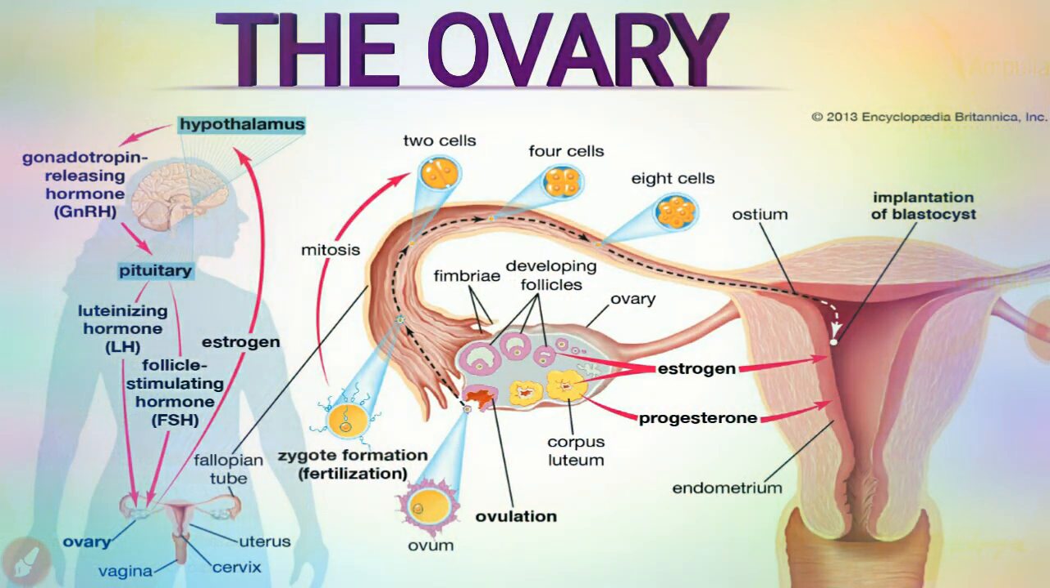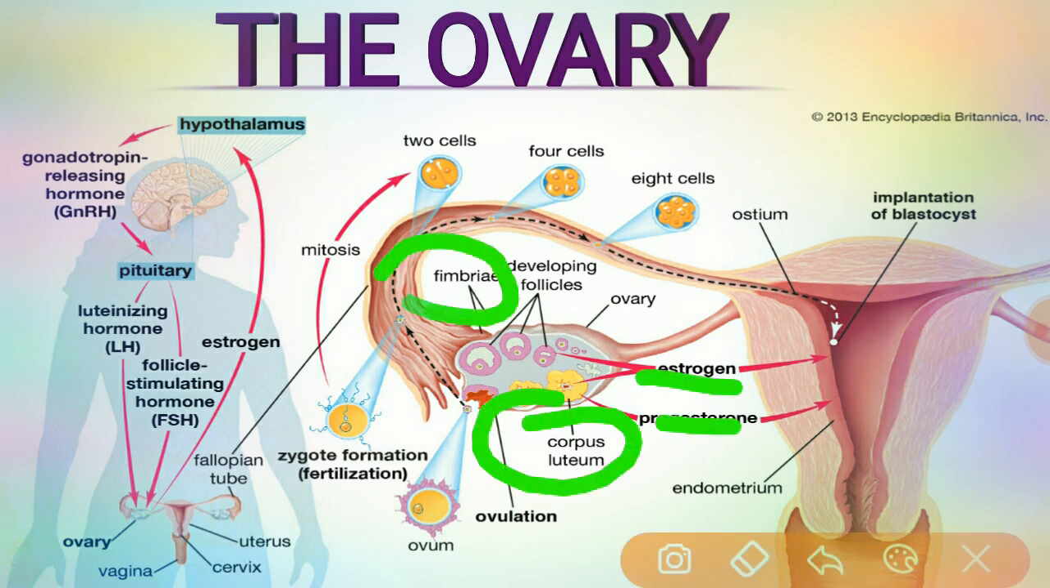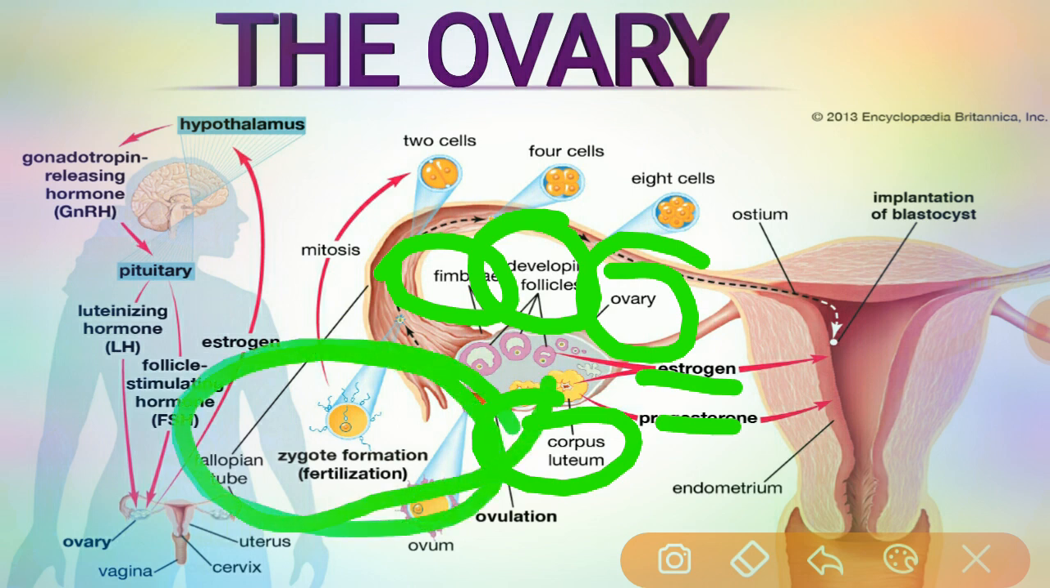Coming to the ovary, the next genital organ. This is the structure of the ovary. There is the presence of estrogen, progesterone, corpus luteum, fimbria, and developing follicles over the ovary. Here the formation of the zygote, meaning fertilization, will occur, followed by implantation of the blastocyst.